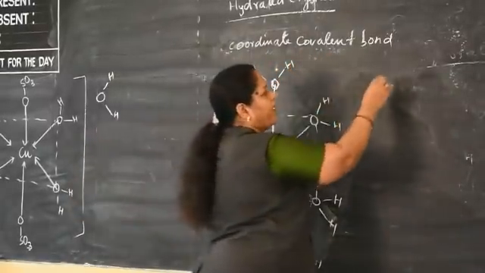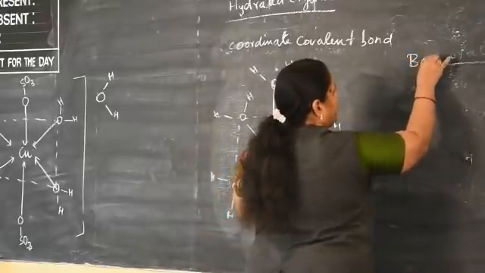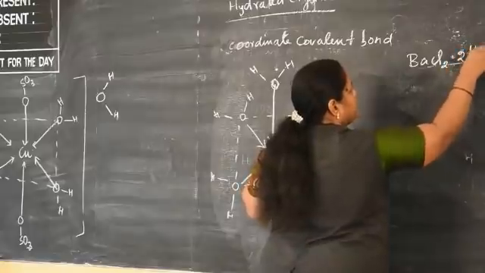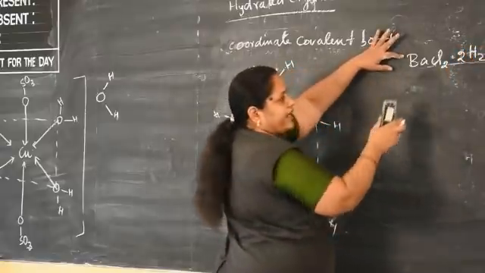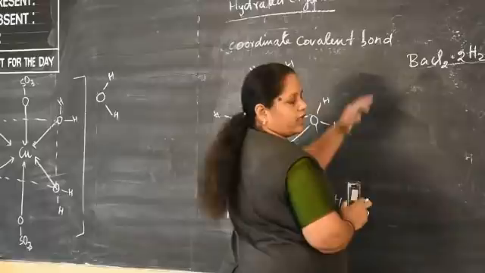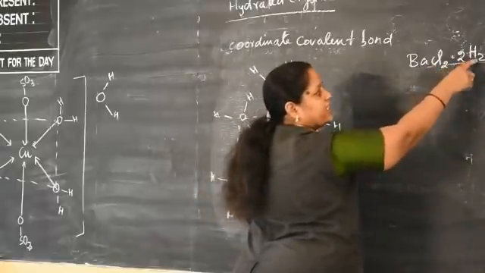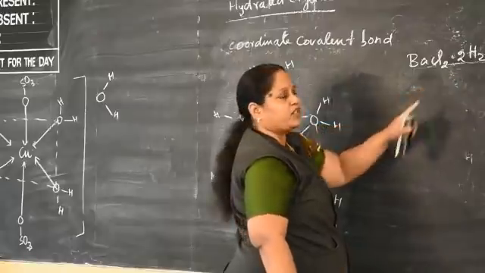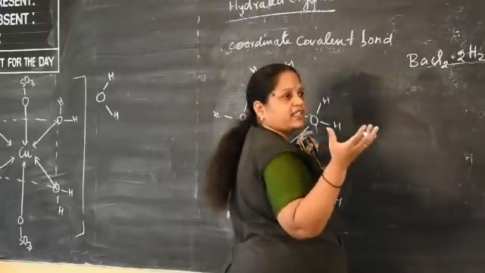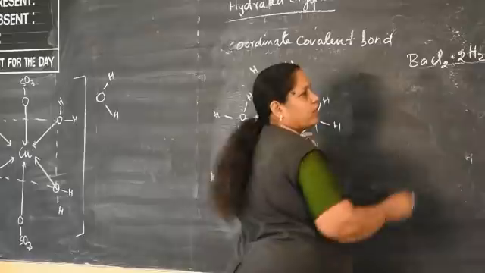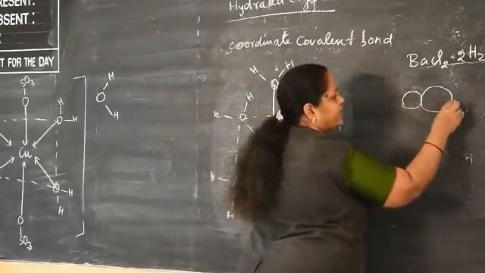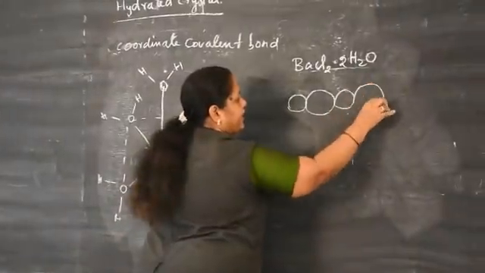Next, barium chloride. Barium chloride contains two water molecules, and these two water molecules are present in the interstitial position. That is, they are present in the void of the barium chloride structure. Imagine what an interstitial position is, like that.